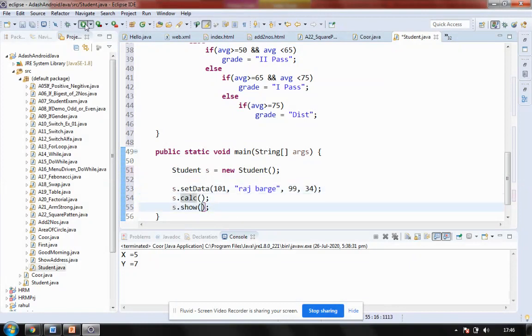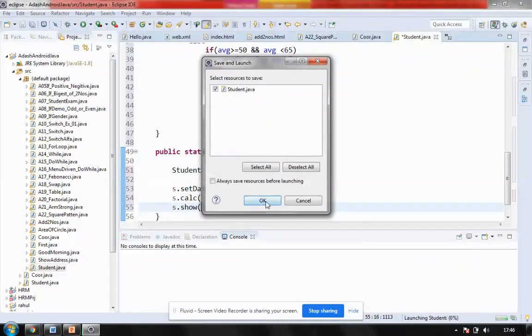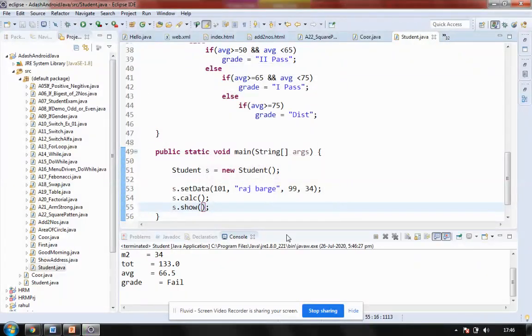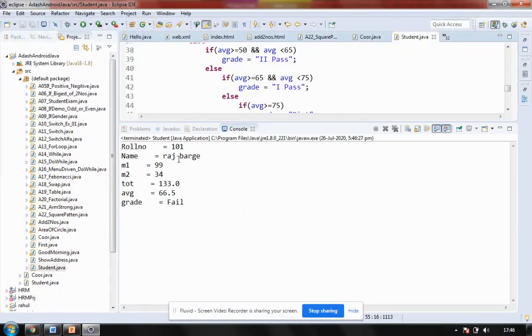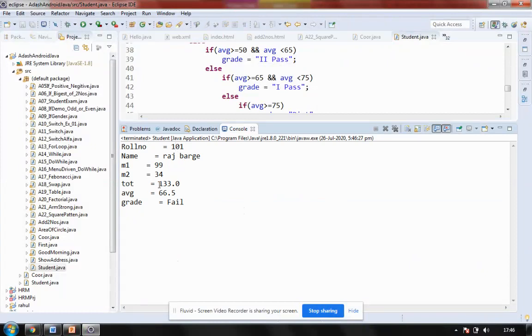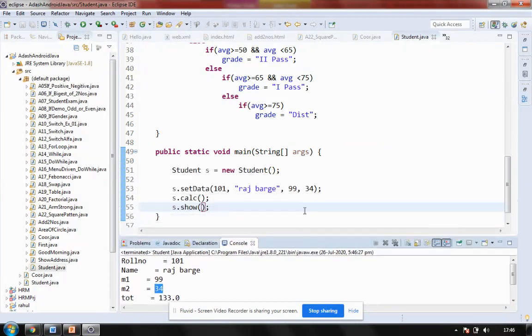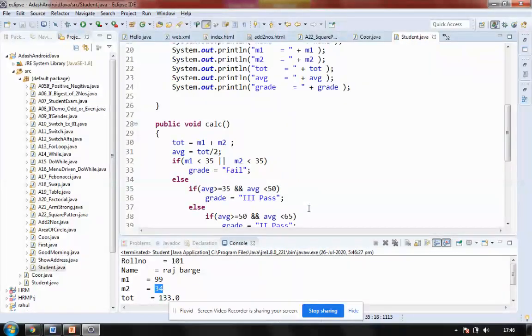Let's check the output of this. So I'm executing this. I'm running it. Yeah, it is showing me the output, and see, my name is Raj. My percentage is like 66.5, but still I'm failed. I'm failed because I got 34 marks in one of the subjects. So we did all these programs, these two programs with the basic two classes, fine, and that's all.